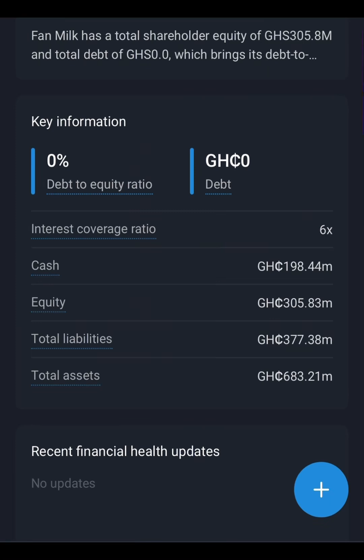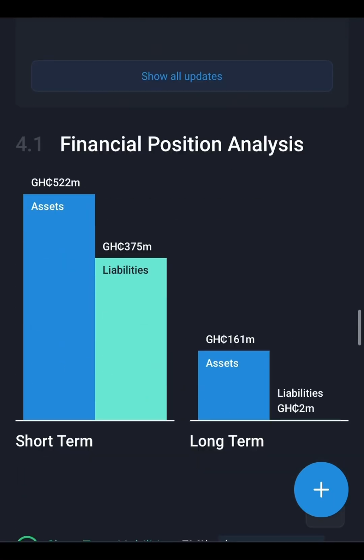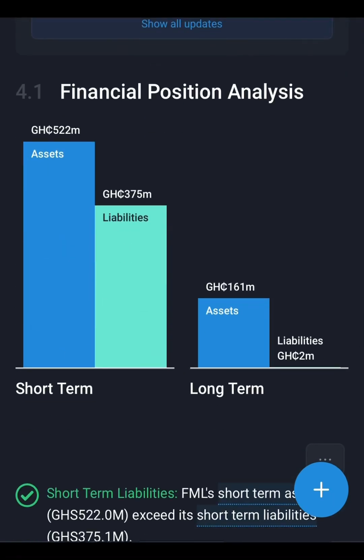So when we come to assets, they are things that they own for themselves. Asset can be maybe the building they are having, cars that they are having. We can talk of loans that they've given out to others, so that becomes their asset. So let's come here. Looking at its financial position, we have long term and then short term. Within the short term, the asset is more than the liability. So the asset within the short term is around 522 million, and the liability is around 375 million. And within the long term too, the asset is around 161 million, and the liabilities is just 2 million.